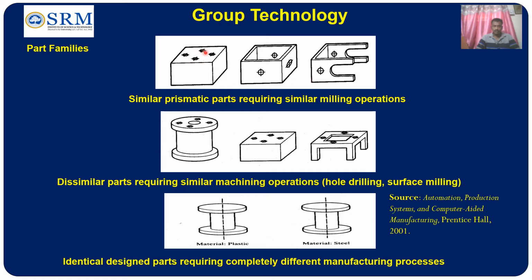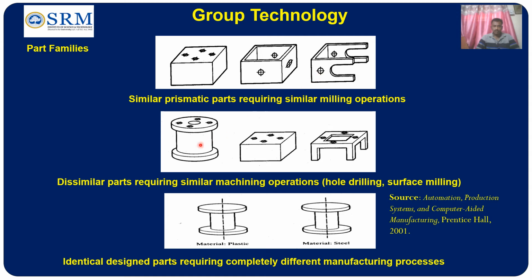You can see holes are drilled on a single face, two faces or three faces of these parts. So these parts are grouped based on their similarities in both design and manufacturing.